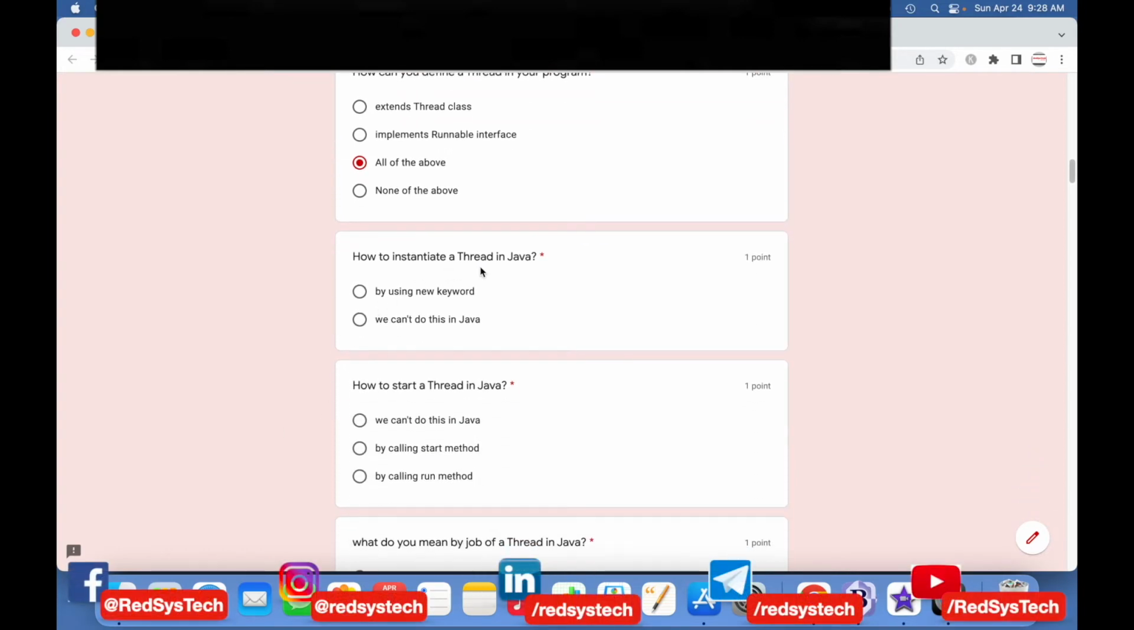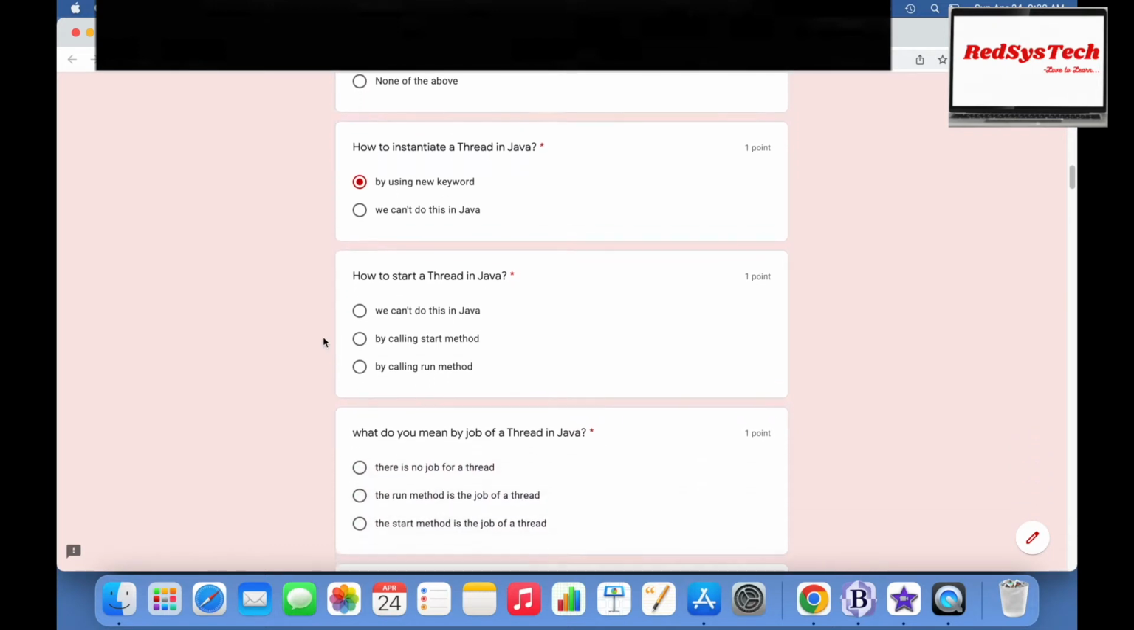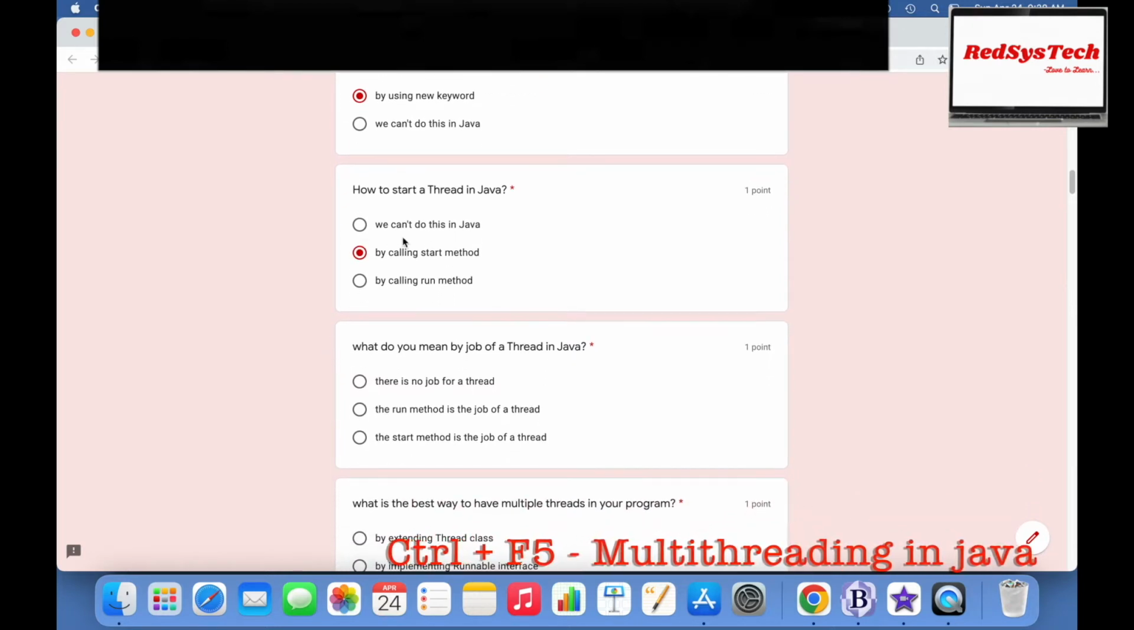How to instantiate a thread in Java? By using the new keyword, right? We can do it. How to start a thread in Java? We can't do this by calling the run method; it is always by calling the start method. A thread can always be started with the help of the start method. Make sure you know that we have to start a thread, otherwise the job won't get called.